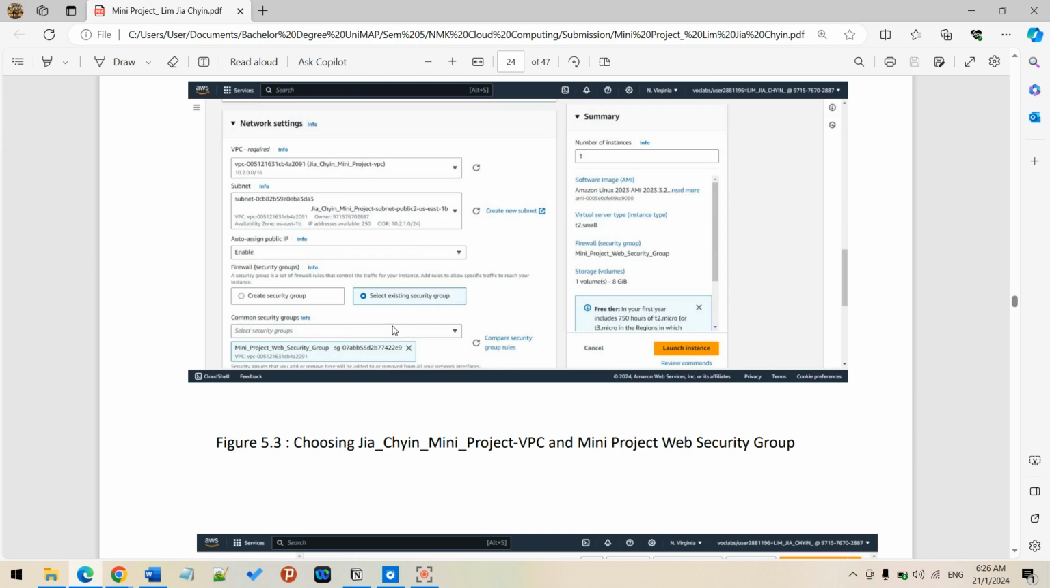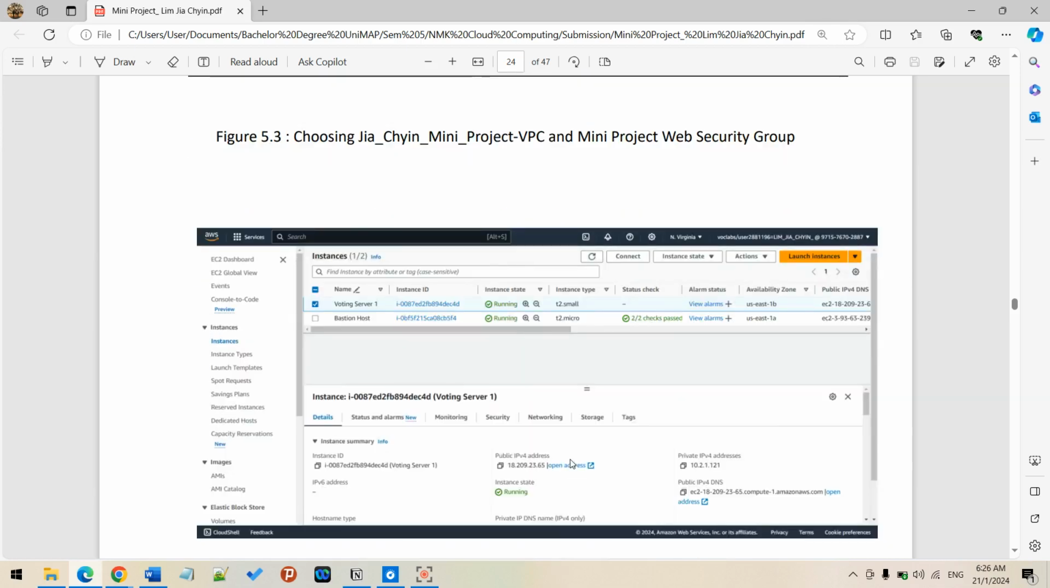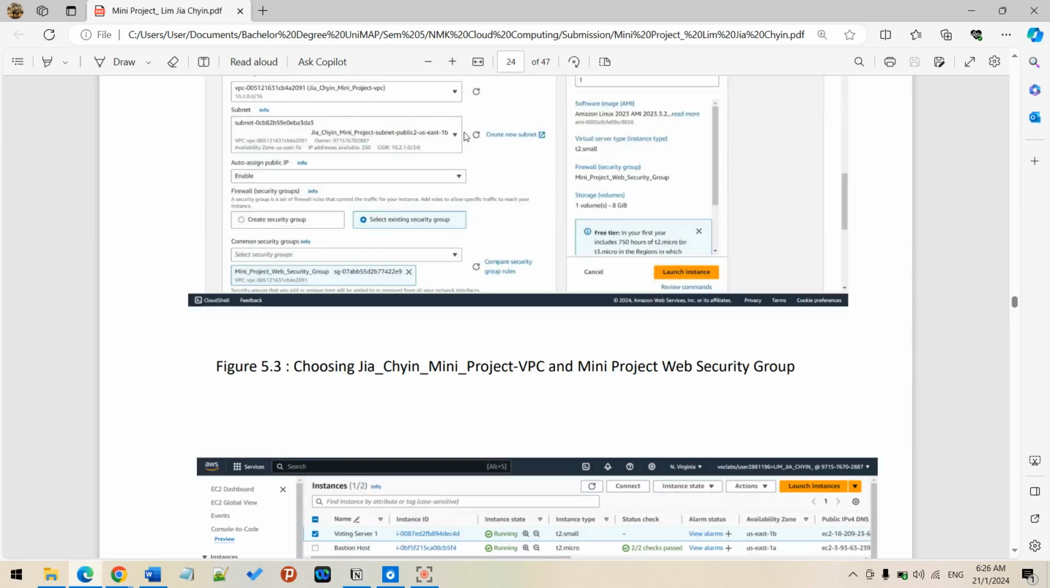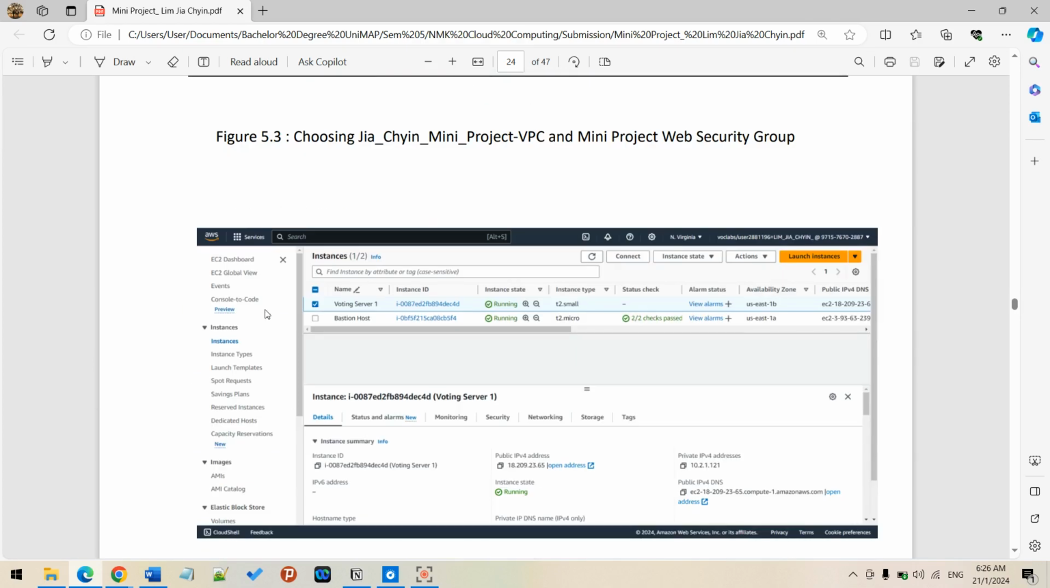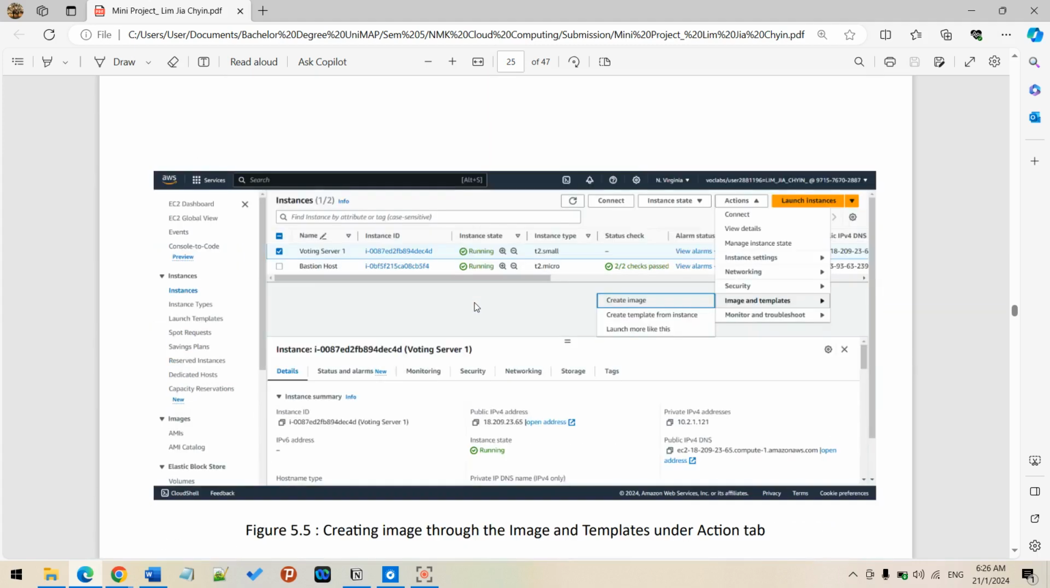I choose my link, my web security here and everything. So after that, I will launch the instance. For the voting server one, it is already attached with the web security group and also the VPC.